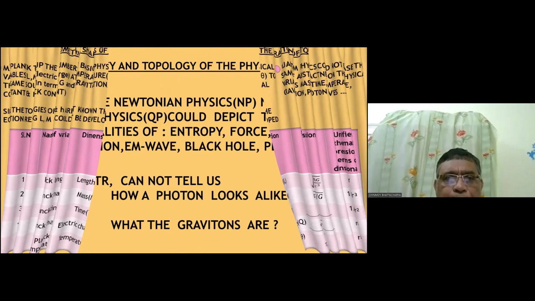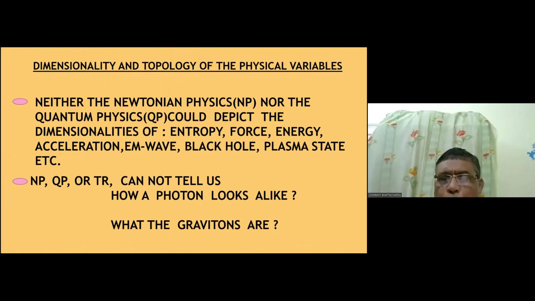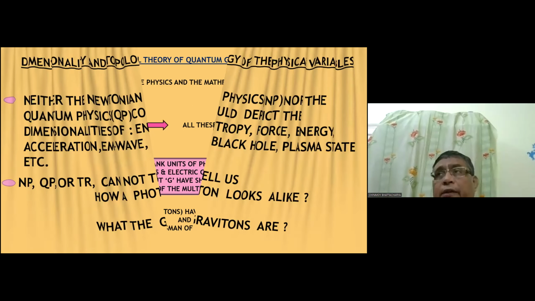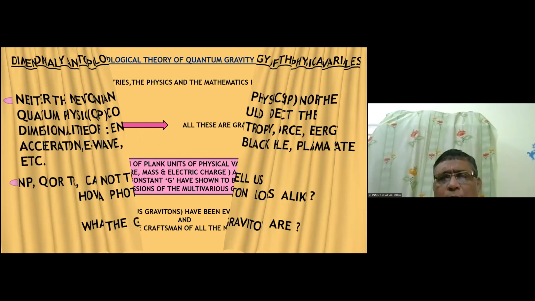Now you see the dimensionality and topology of the physical variables. Neither Newtonian physics nor quantum physics could evaluate the dimensionality of entropy, force, energy, acceleration. We have already discussed it. None of the theories, you see, quantum physics cannot tell us how a photon looks. That photon is called sometimes a wave, sometimes a particle. That is not very much acceptable. And what are the gravitons? None of the three branches of physics could tell what the gravitons are. But in the topological theory of quantum gravity, we have shown that the universe is built up of these numerous gravitons.